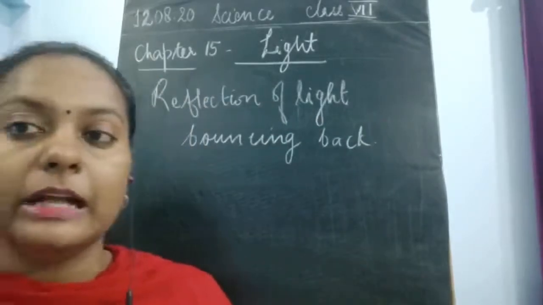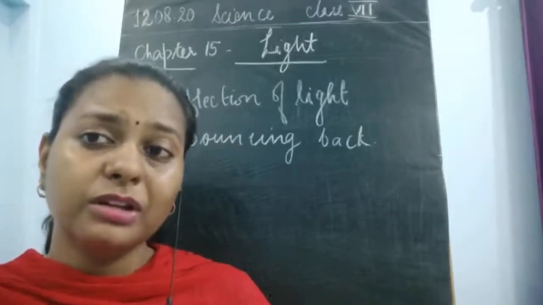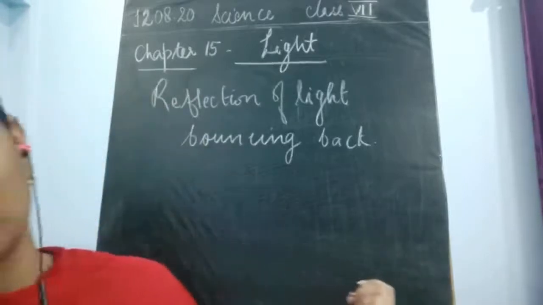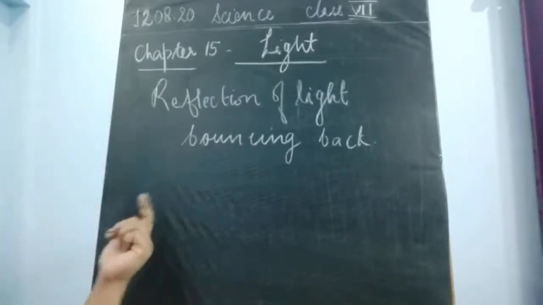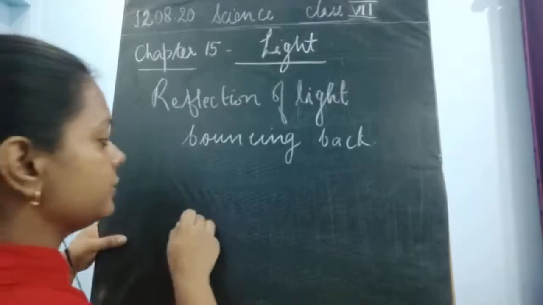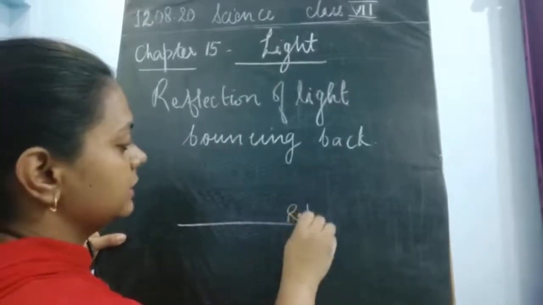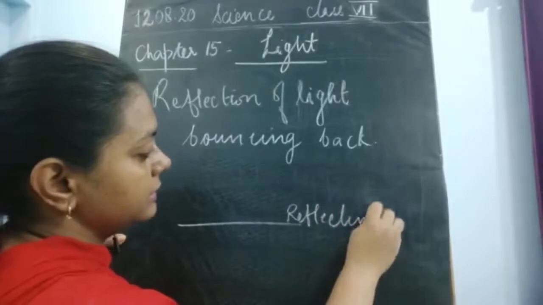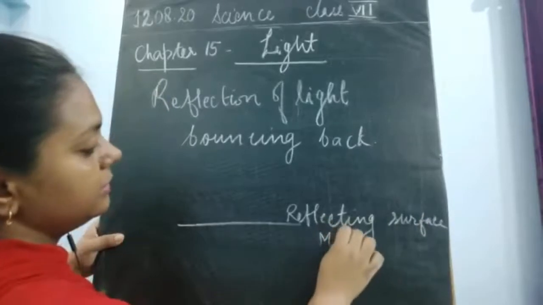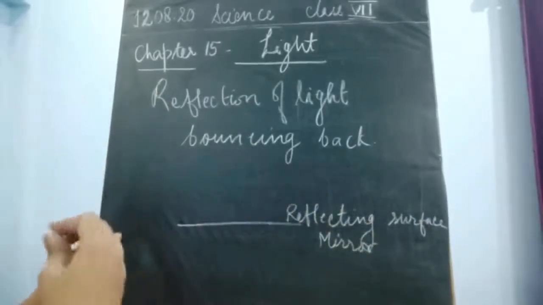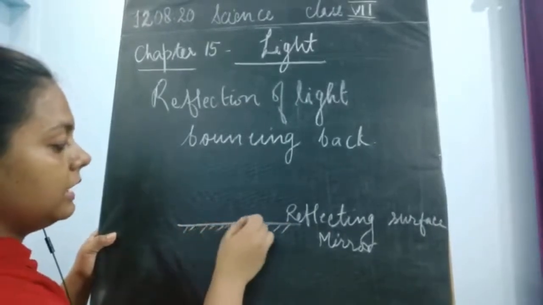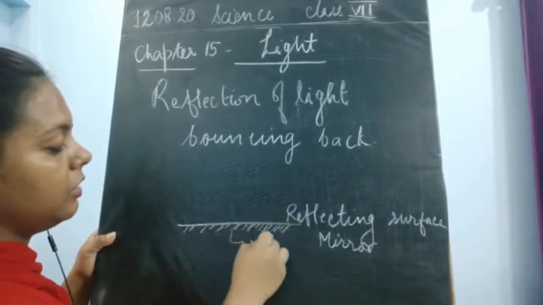As I have shown you in the experiment, when I throw a ball on any hard surface, it bounces back, it changes its direction and comes back. So any change in the direction of the path of light is known as reflection. Now where is this path going to change? It is going to change on a reflecting surface. So what is this reflecting surface? This reflecting surface could be any mirror or any shiny surface, which is always denoted with a straight line, and also with the lines which are just drawn below it. That is how a reflecting surface is shown, and it is known as a non-reflecting surface on the other side.